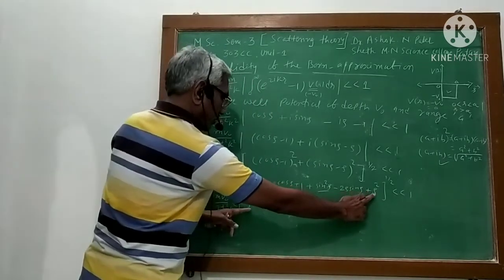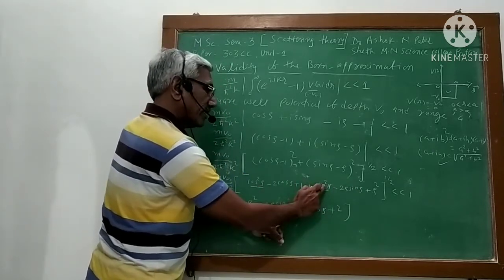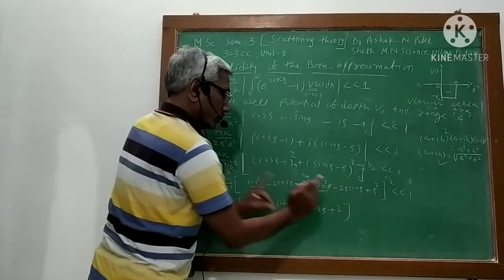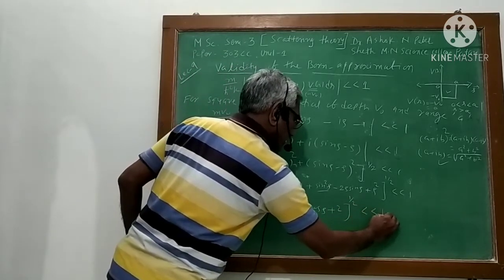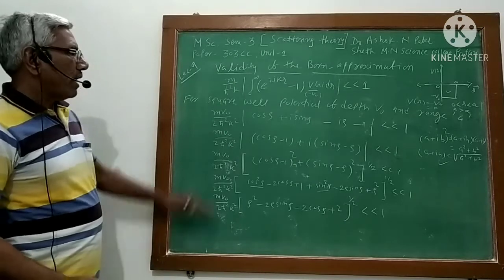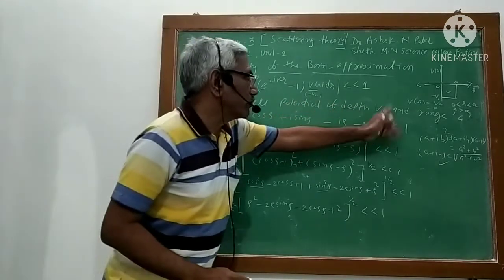So rho square, this I have written, and then sin square plus cos square, that is 1, 1 plus 1, 2. So I have written over here the square root of this, and that is the condition. So I am simplifying this condition for our square wave potential.